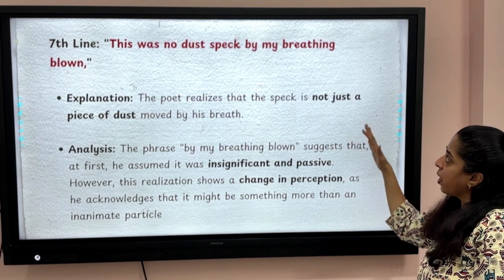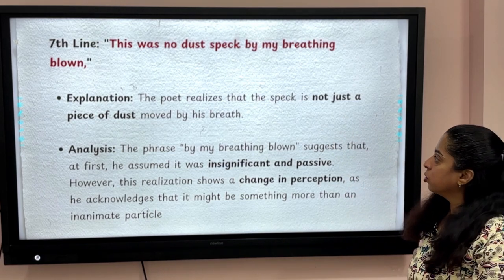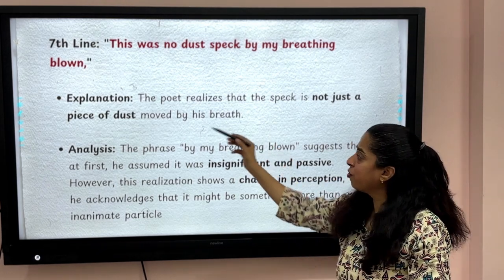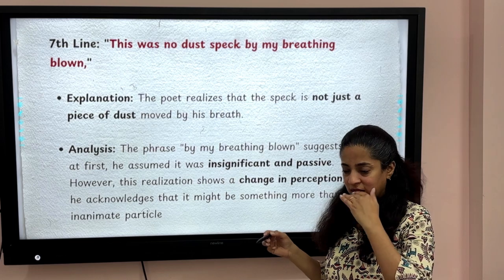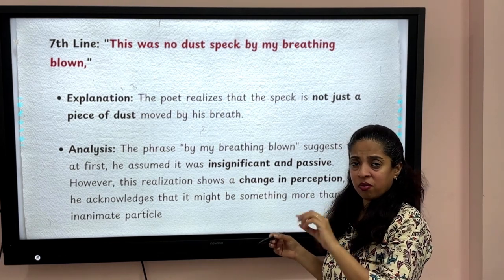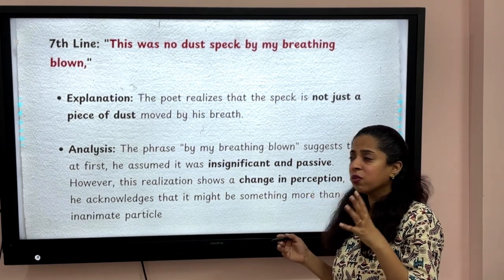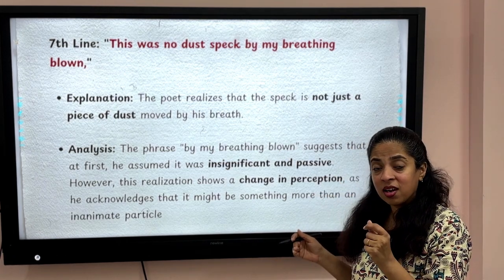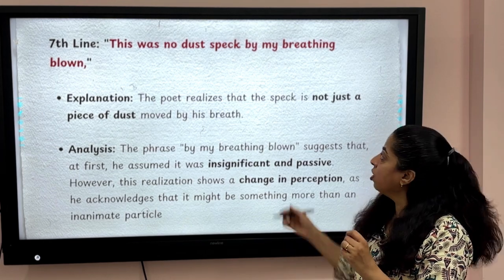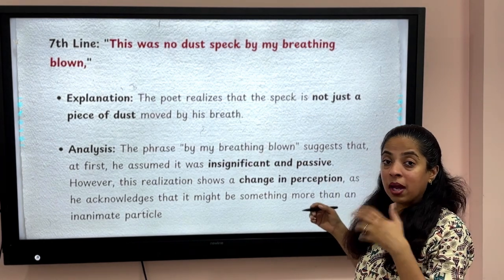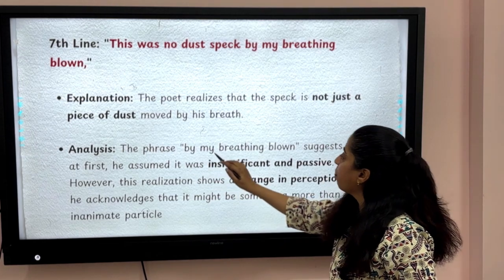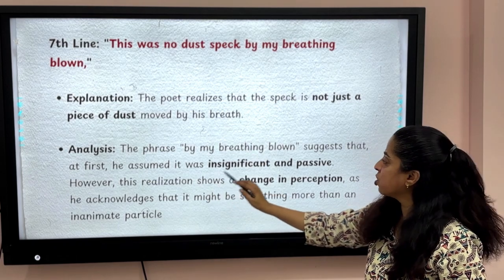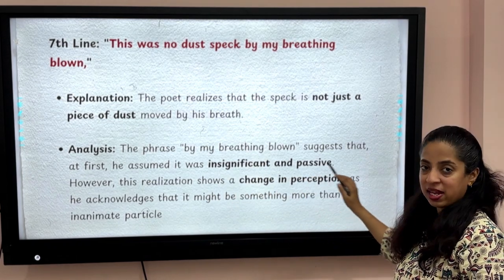This was no dust speck by my breathing blown. So the poet realizes that the speck is not just a piece of dust moved by his breath. If he's breathing and there's a speck of dust, earlier he thought that, but now this is something that is living. Okay, so the phrase by my breathing blown suggests that at first he assumed it was insignificant and passive.